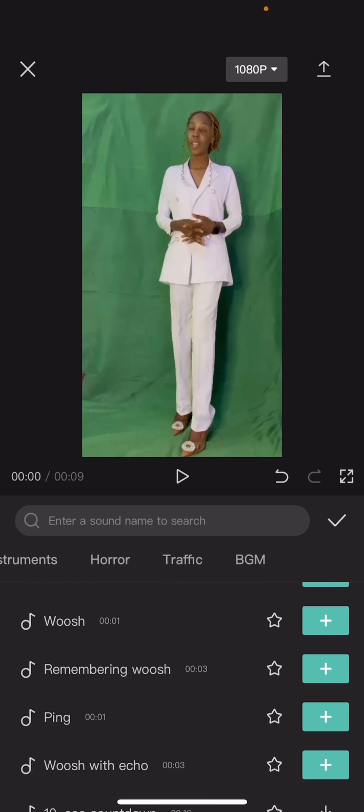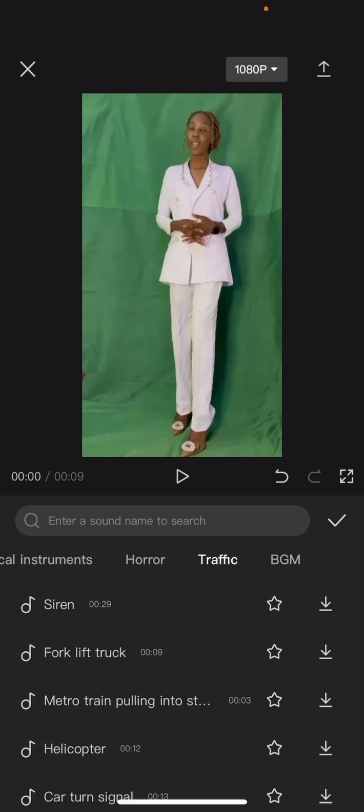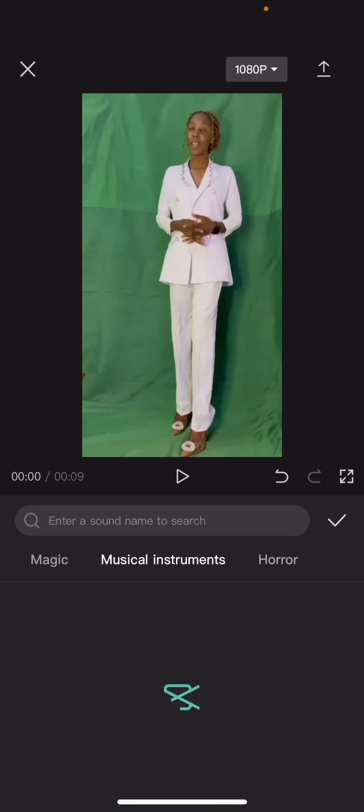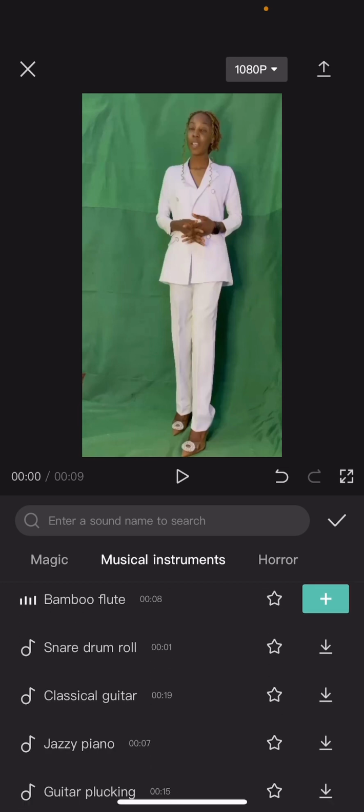We have the BGM, happy birthday instrumental, we have the traffic, siren, we have the horror, warning string, movie transition, we have musical instruments too. We have the guitar, drum and bass, bamboo flute, snare drum roll, and so on.